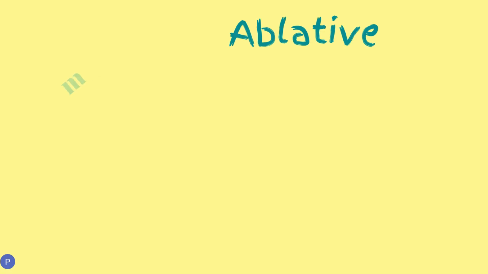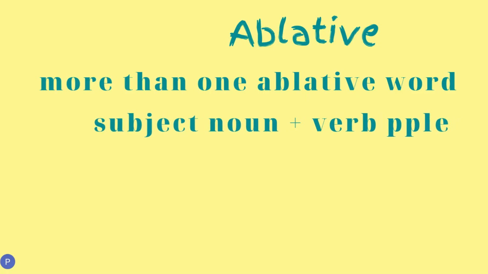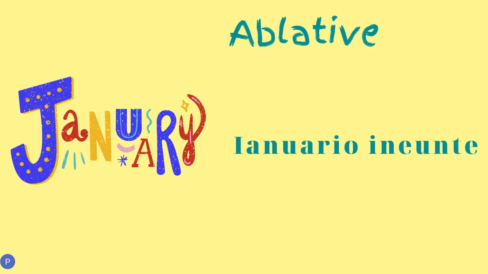It means that more than one word has to be in ablative case. And then it has to be a subject noun in the ablative case and a verb in participle in ablative case. If there's no verb, that's fine. When you describe someone in a certain situation, you can use an adjective or another noun as long as it's in ablative case. For example, Januario eunte,